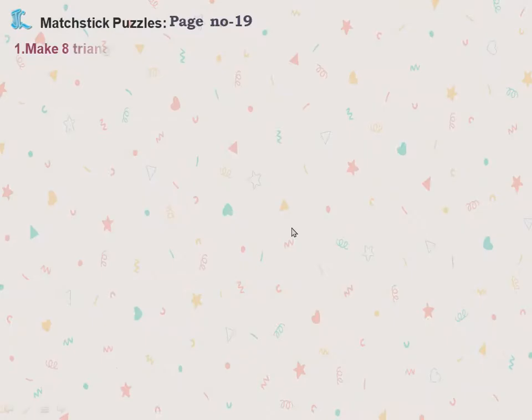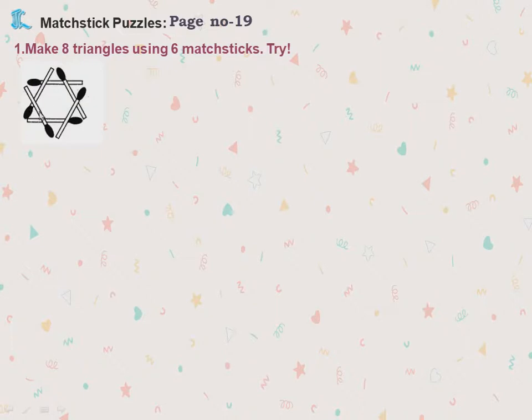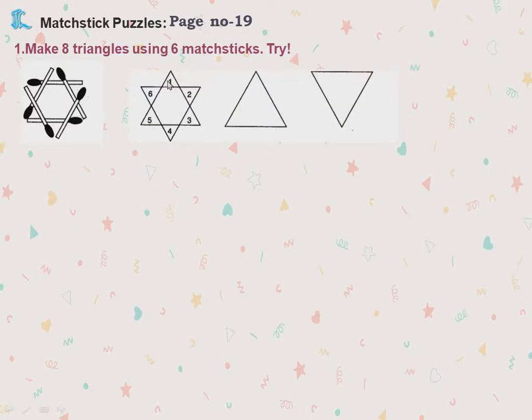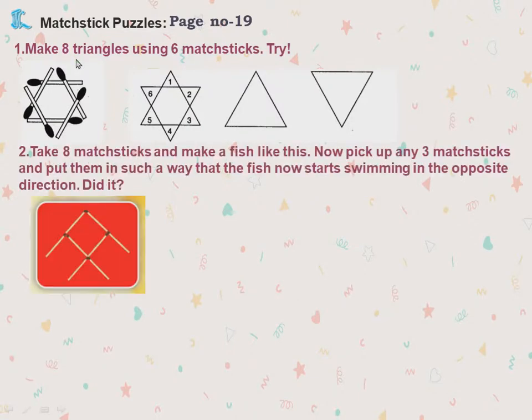Okay, children? Now, make 8 triangles using 6 matchsticks. Try. So, how you will do? How many matchsticks you have to use? 6. 1, 2, 3, 4, 5, 6. How many matchsticks I have used? 6 matchsticks I have used. Our 8 triangles, how we got the 8 triangles? See here, small triangles are 1, 2, 3, 4, 5, 6 small triangles are there. And this is one big triangle. This is one big triangle. 2 big triangles and 6 small triangles. So it is 8 triangles.